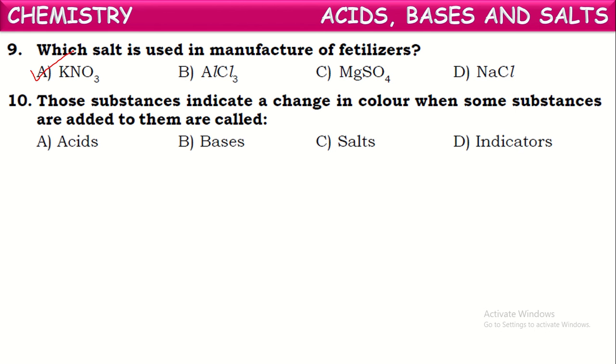Next one, those substances indicate a change in color when some substances are added to them. What do we call those substances? Yes, they are called indicators. Indicators will show color change with different substances. Based upon the color change, we can identify those unknown substances, whether they are acids or bases or neutral substances. So there, the substances used are called indicators.